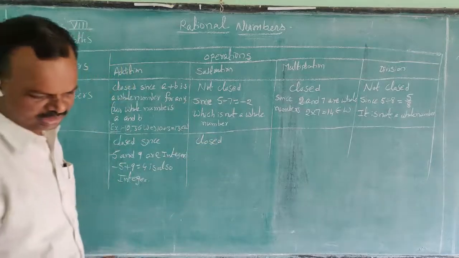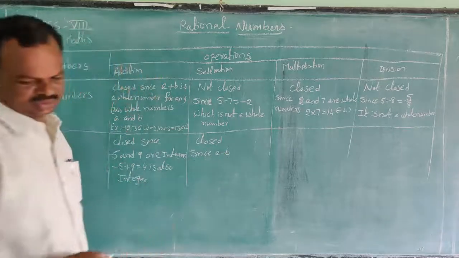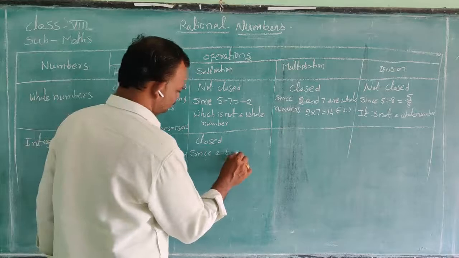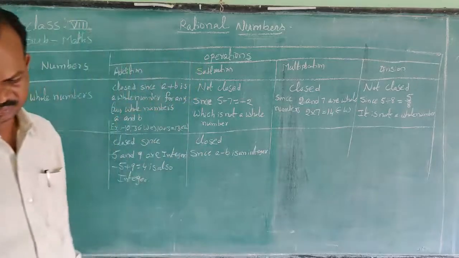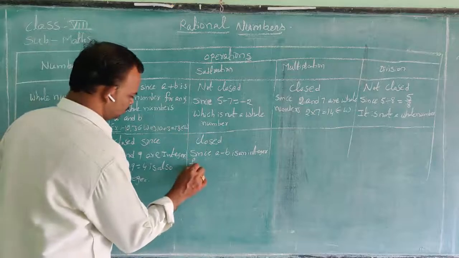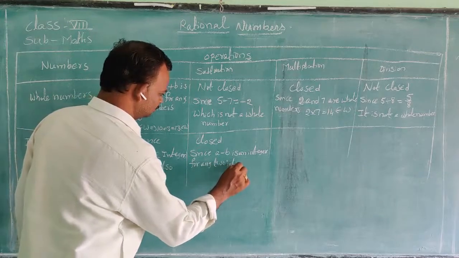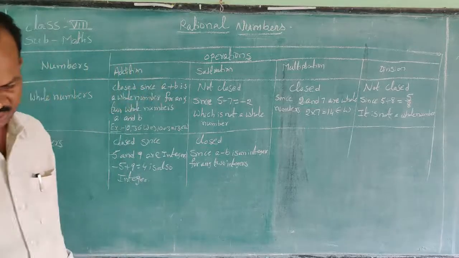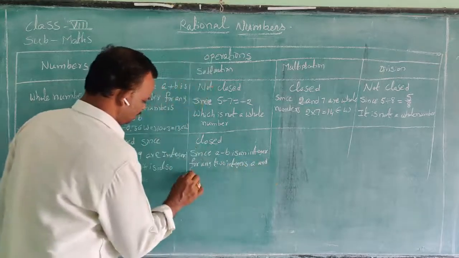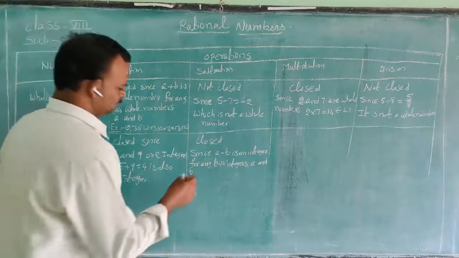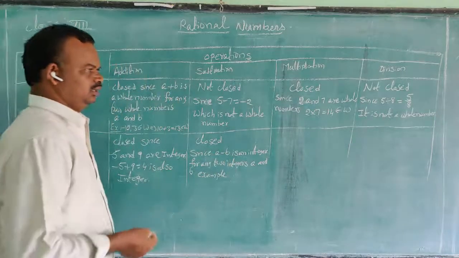Example. Since a minus b is an integer for any two integers a, b. For example, any two values.